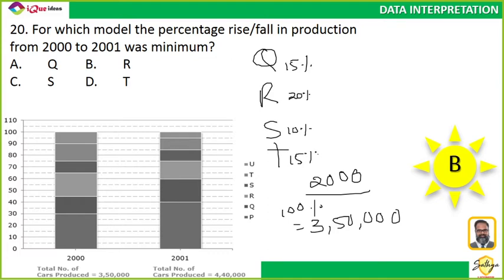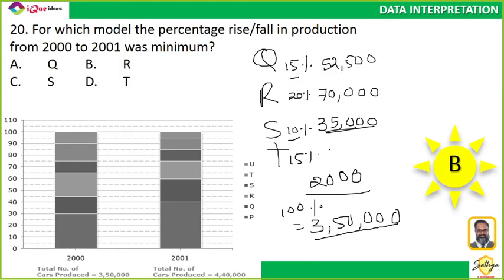Did you get this? All this is from the graph. So if 100% is 3,50,000, then 10% is 35,000. If 10% is 35,000, then 20% will be double, so 70,000. And if 10% is 35,000, then 15% is 52,500.